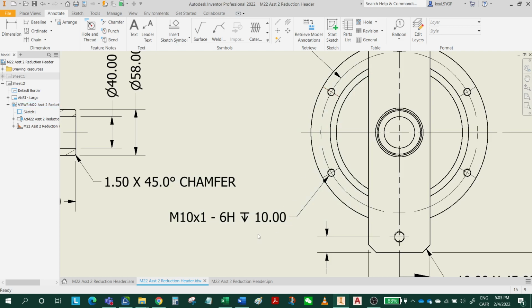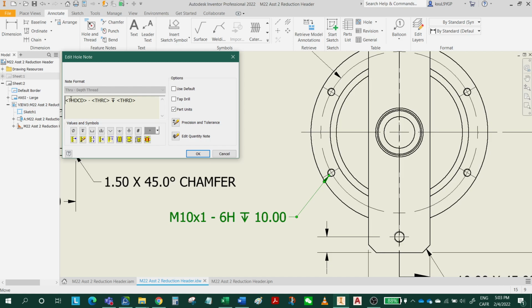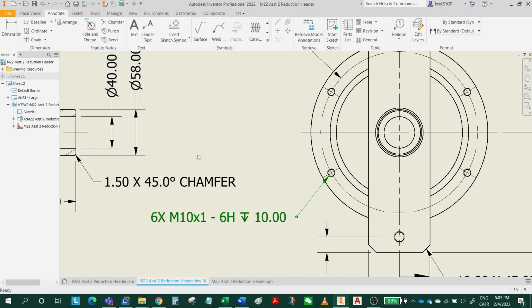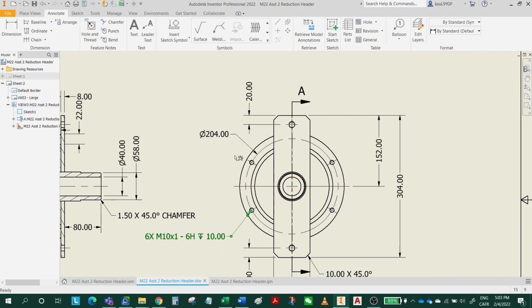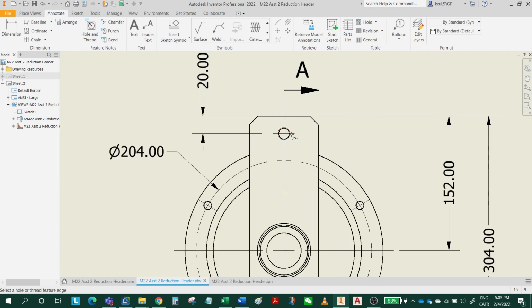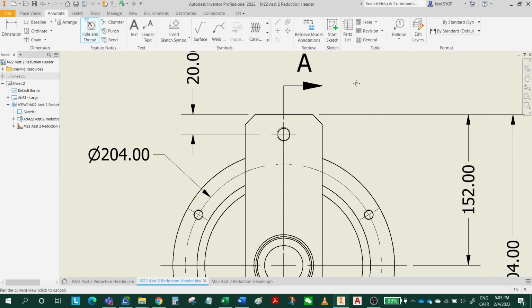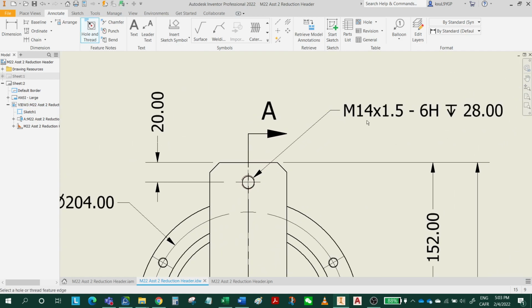So I have 6 of them. I'm going to click here to add the quantity. This is the quantity notes. Click OK. So 6 of them, right? And for this hole command, I'm going to type here. Same thing. This is 28.